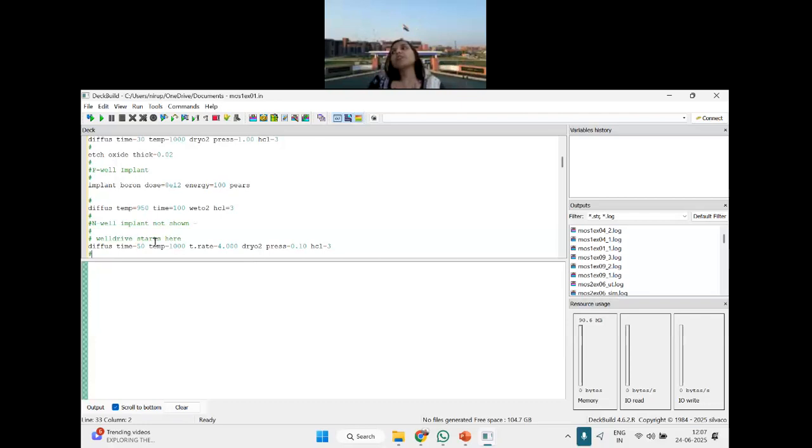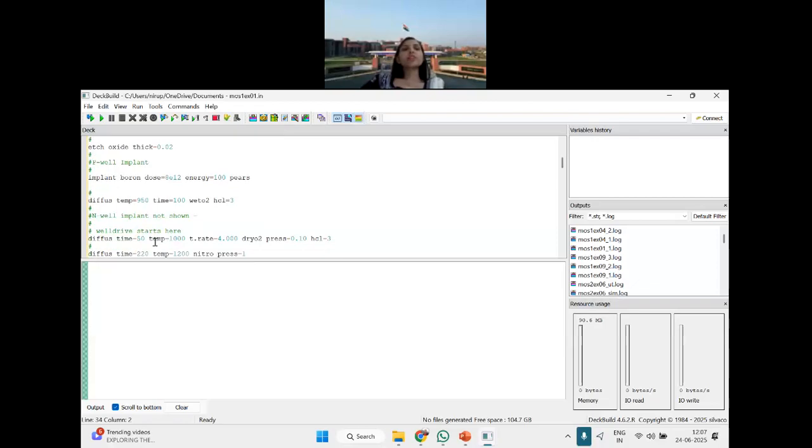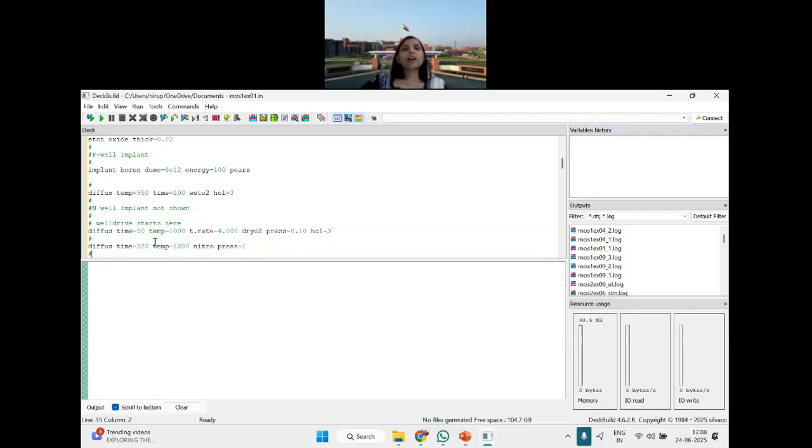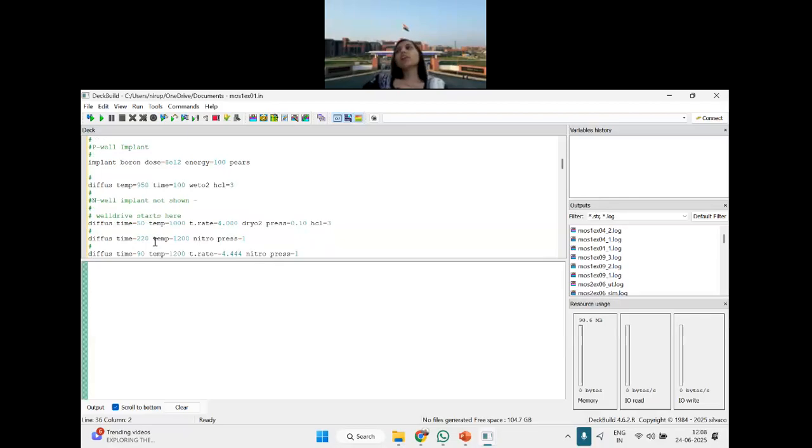Then after that P-well, what do you need to create? You need to create the N-well. So for the N-well, what diffusion are you supposed to make? You need to make a diffusion of P-type impurity.